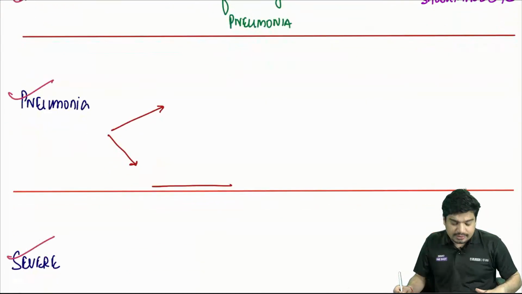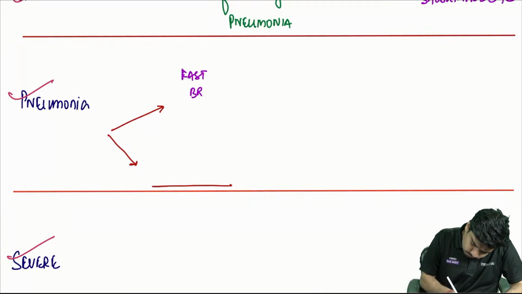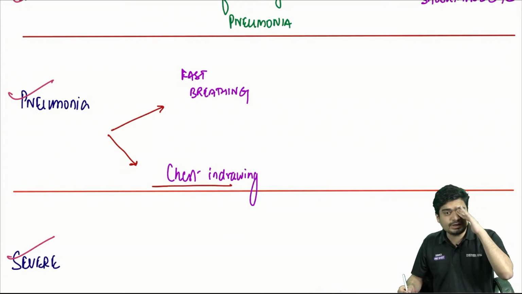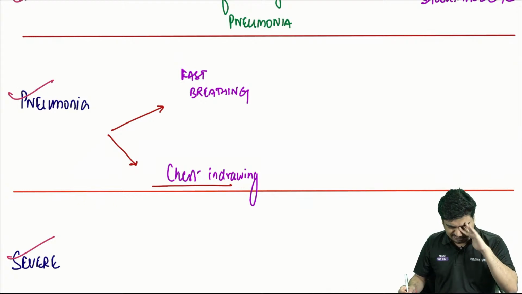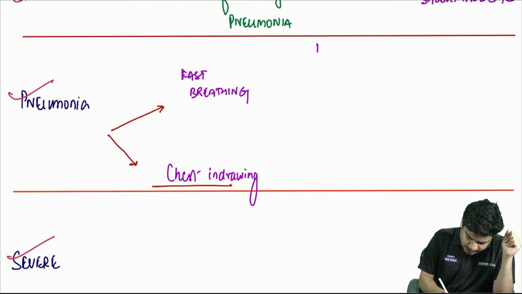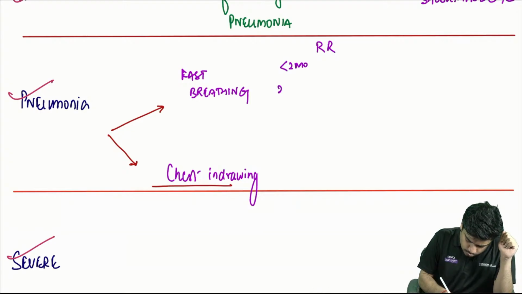Okay. Now, as far as pneumonia is concerned, pneumonia can be of two types. Fast breathing pneumonia or chest indrawing pneumonia. Now, fast breathing pneumonia, you will say if the respiratory rate is fast. So you'll use some cutoffs for this. The respiratory rate cutoffs will be dependent upon the age of the child: less than 2 months, 2 to 12 months, and more than 12 months.